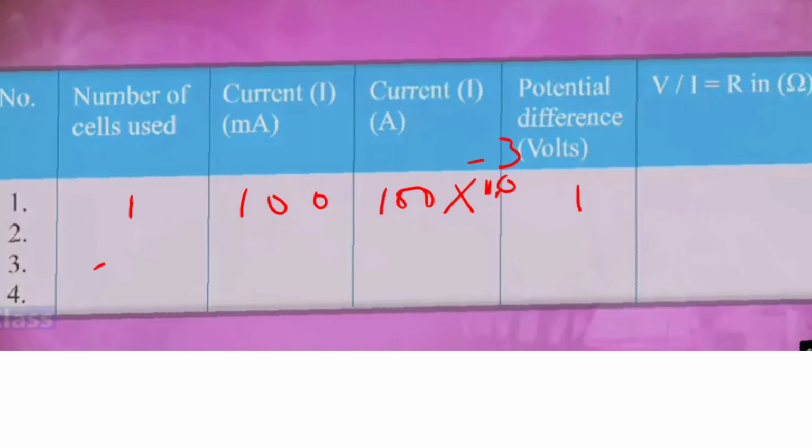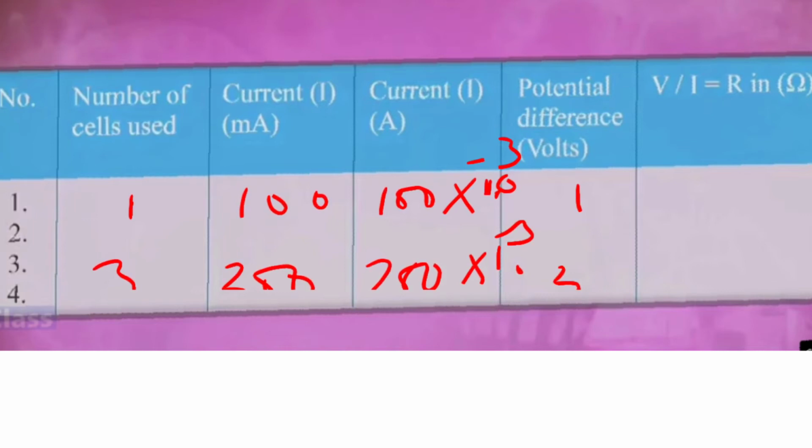Similarly, if I am using 3 cells, the current I am observing is 300, so it will be 300 multiplied by 10 raised to minus 3. The potential difference across that is 30. So if you do the calculation, it will be 30 upon 300 into 10 raised to minus 3. That becomes 10 raised to 3 here. Right? The answer will come out to be 100.